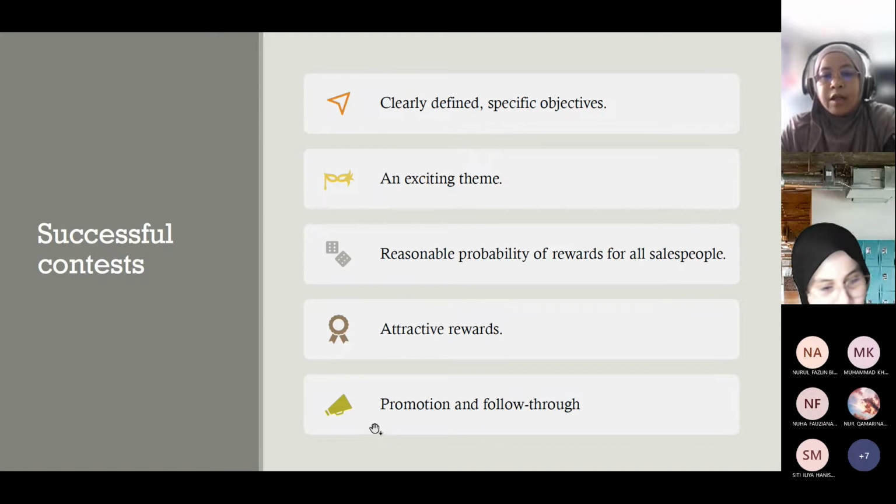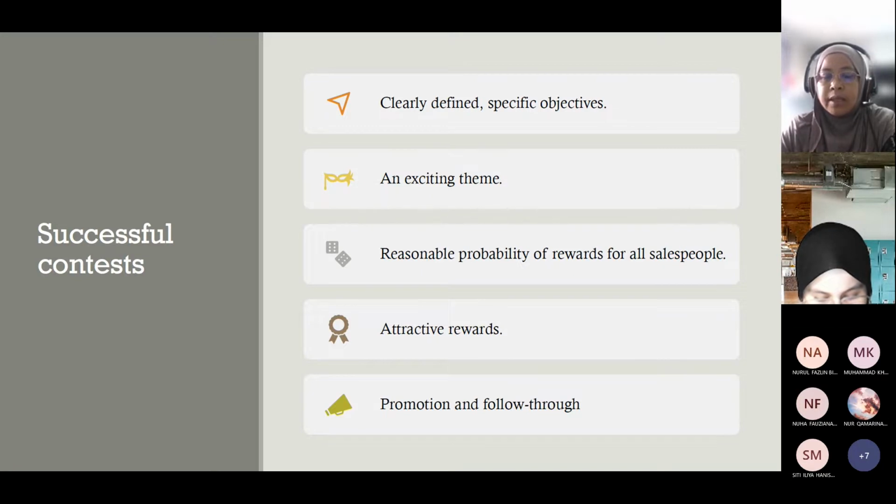And there is some possibility of promotion and follow through also. Meaning that once this particular salesperson is already excellent, what is the next step for this person? What is his or her path in the future? Because for an excellent salesperson, receiving one reward is one thing, but in the long term also, the management has to really think about it.